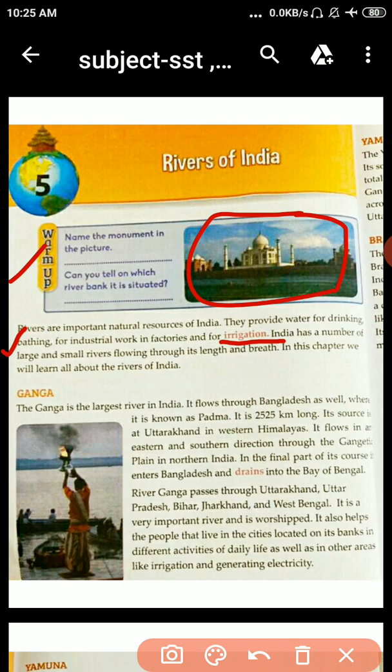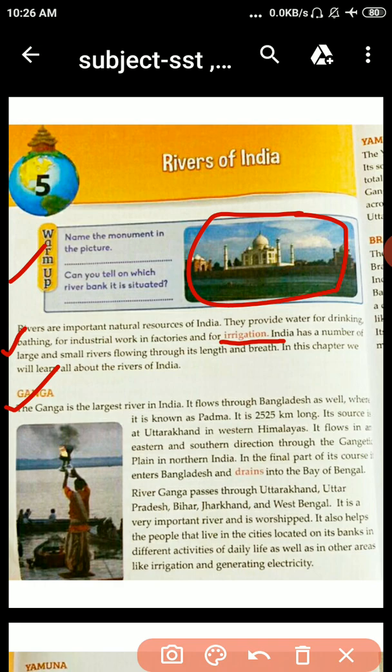First, Ganga. The Ganga is the largest river in India. It flows through Bangladesh as well, where it is known as Padma.